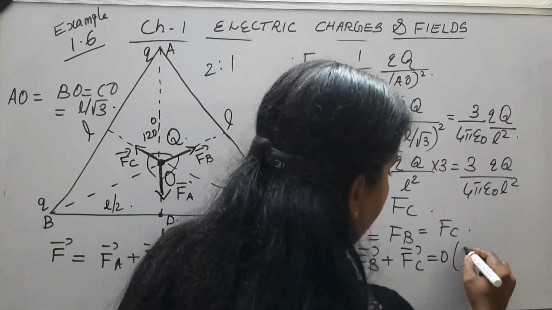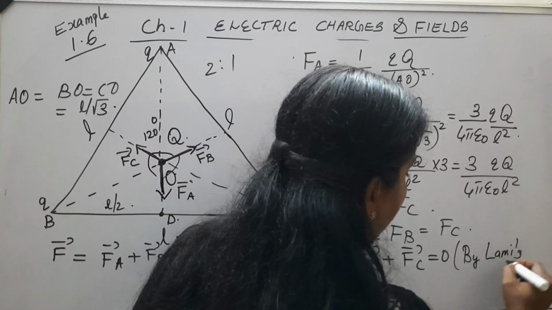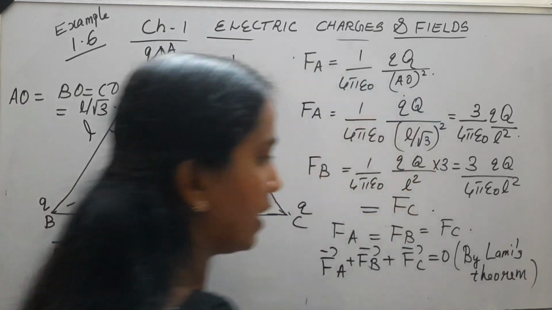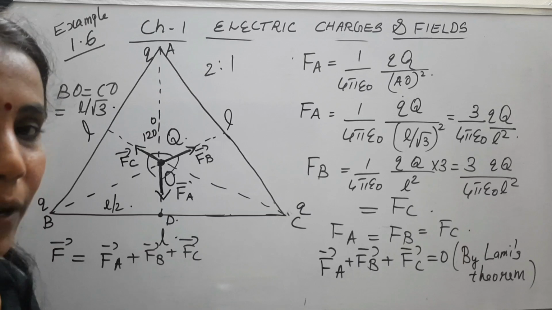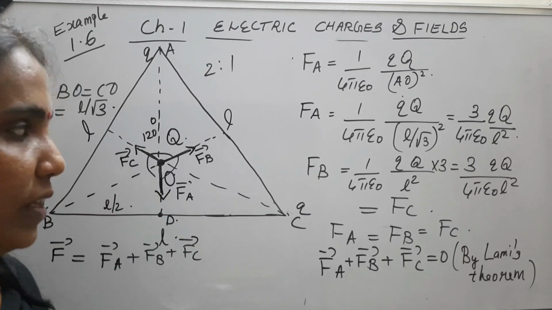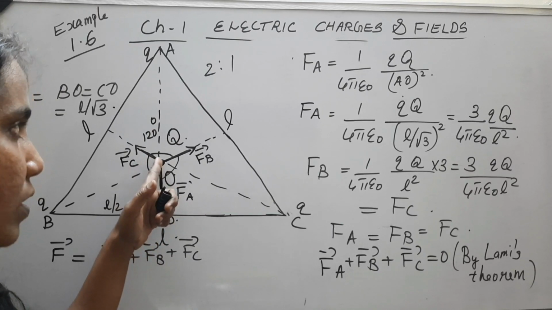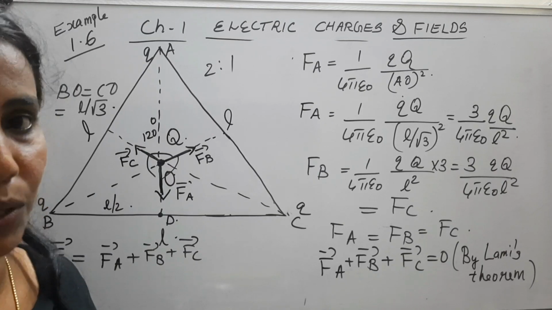By Lami's theorem, you have this result that you studied last year in the equilibrium of forces. So this is the case. With that, we have the answer to that question. What is the net force acting on the charge capital letter Q at O? That is equal to 0.